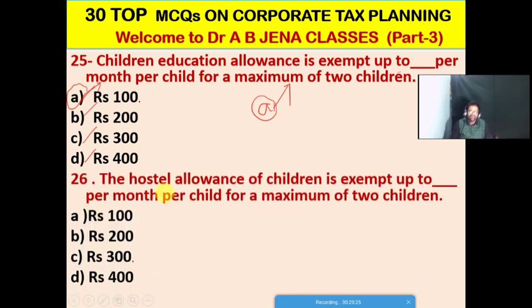So next MCQ. Similarly, the hostel allowance of children is exempt up to what amount per month per child for a maximum of 2 children? A. It's rupees 100. B. It's rupees 200. C. It's rupees 300. D. It's rupees 400. So friends, C is the right option for this MCQ. The hostel allowance of children is exempt up to rupees 300 per month per child for a maximum of 2 children as per the Income Tax Act.